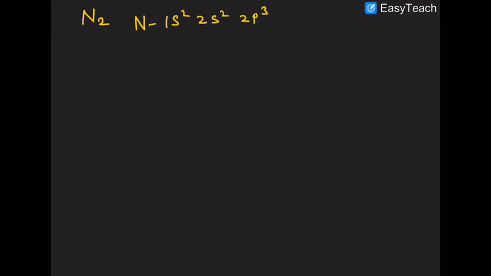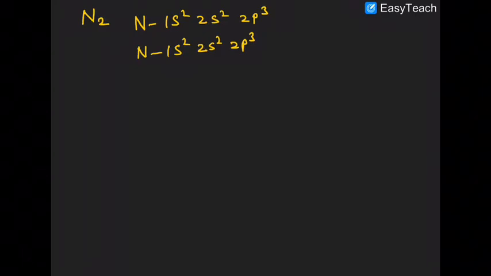Now look at that. What would happen in case of the nitrogen molecule? Now nitrogen has configuration 1s2, 2s2, 2p3. The second atom also has 1s2, 2s2, 2p3. So this is about the configuration of the two nitrogen atoms when they are present separately. But in case of N2, what happens? They are present in the molecular orbitals, not in the atomic orbitals.